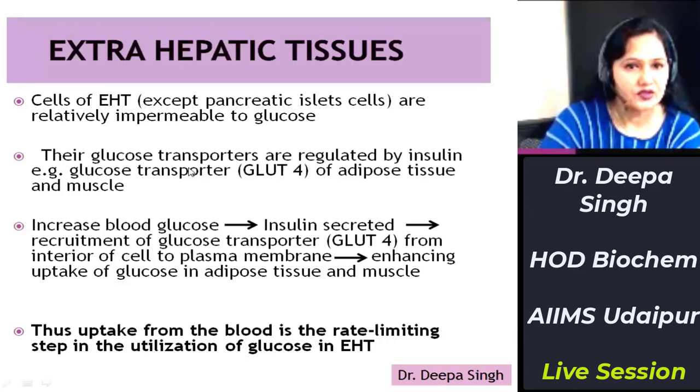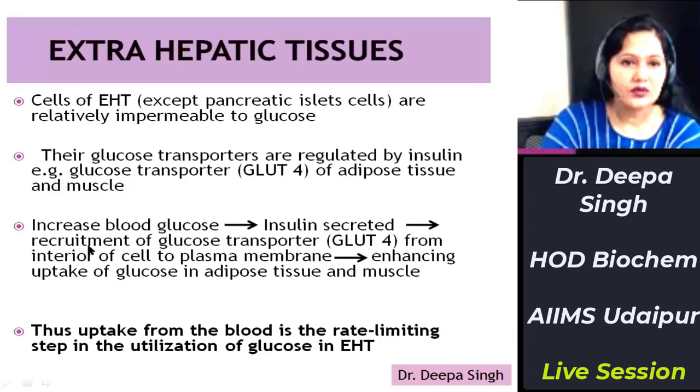It is regulated by insulin, and insulin is secreted when there is increased blood glucose concentration. Insulin will recruit the glucose transporter 4 from the interior of the cell to the plasma membrane, thus enhancing the uptake of glucose in adipose tissue and muscle. As I told you, the cells of extrahepatic tissues are relatively impermeable to glucose, so entry of glucose is regulated by the glucose transporter. For example, glucose transporter 4 of adipose tissue and muscle is under the control of insulin.